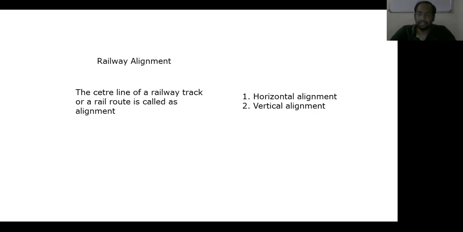And if we construct a railway track with improper alignment, we can say that the railway track is not suited for the movement of trains, and the complete railway track has been wasted. In that place, we cannot construct one more railway track with proper alignment, because it involves lots of expenses, lots of expenditure. So only once can we construct a railway track. Okay, so the consideration of alignment involves lots of consideration, and it is the most important criterion in the case of railways.